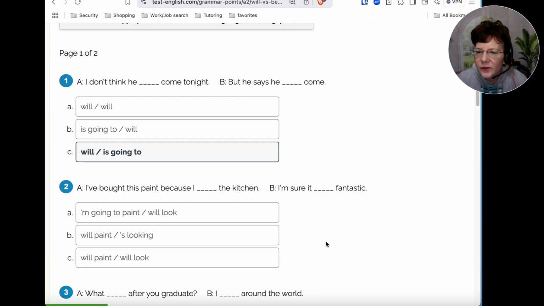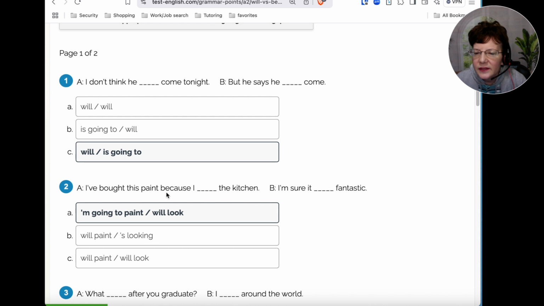All right, so if you chose the first one, am going to paint with will look, that would be the correct one actually. Okay, so I'm going to paint because this was already planned, the intention, and then I'm sure it will look fantastic. So this is a prediction. So you think it will look that way.